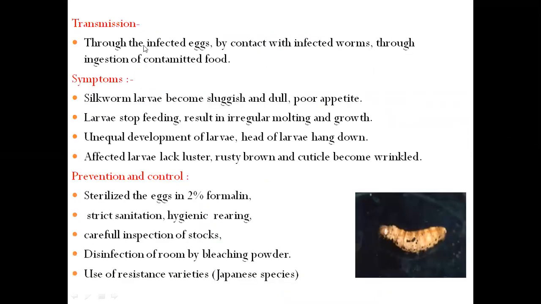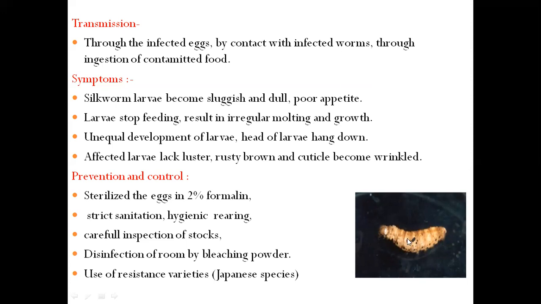This pebrine disease is transmitted through infected eggs, by contact with infected worms, and through ingestion of contaminated food. So this is the mode of transmission of pebrine disease. The symptoms of this protozoan disease include silkworm larvae becoming sluggish and dull. This sluggishness and dullness of larvae is due to poor appetite. Affected larvae are not interested in feeding, and that's why they become sluggish and dull. Larvae stop feeding, resulting in irregular molting and growth.